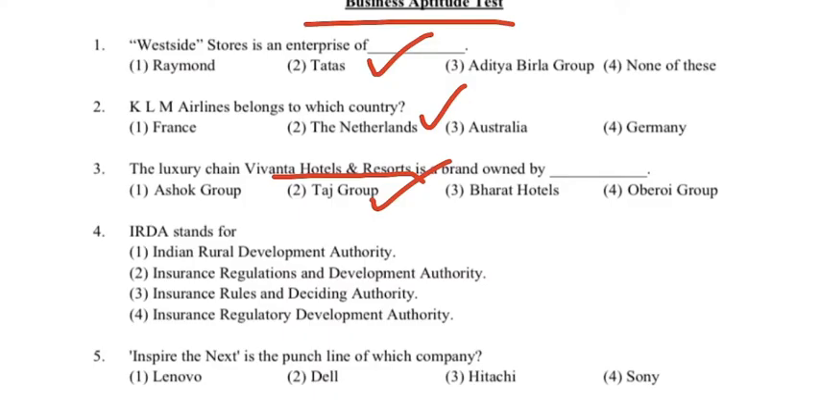Next we have IRDA stands for. Options are Indian Rural Development Authority, option B Insurance Regulations and Development Authority, option C Insurance Rules and Deciding Authority, and then we have Insurance Regulatory Development Authority. So the correct answer is the fourth one, which is Insurance Regulatory and Development Authority. So you can insert an "and" here between regulatory and development.